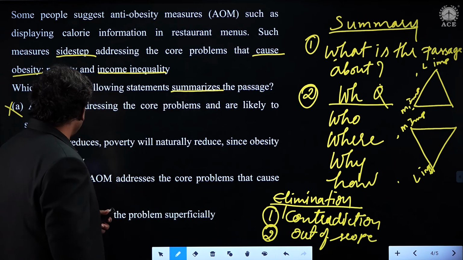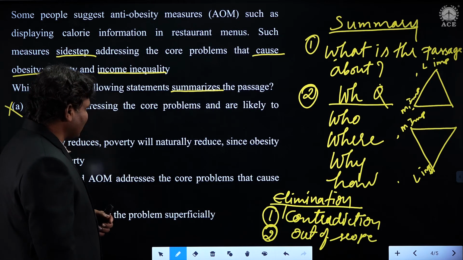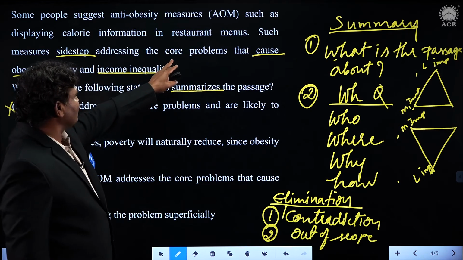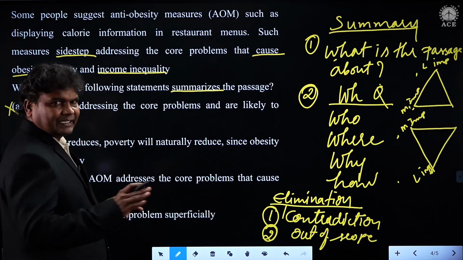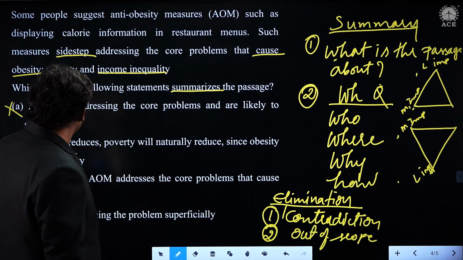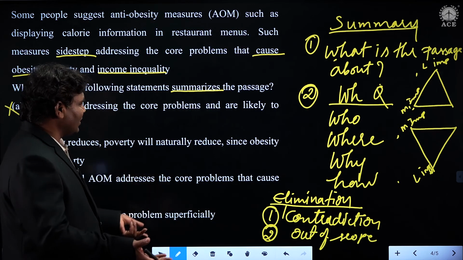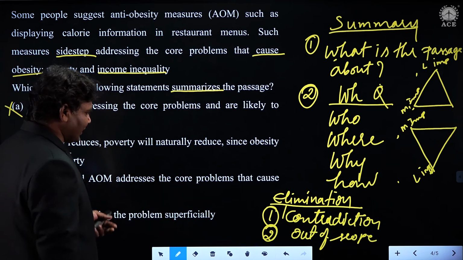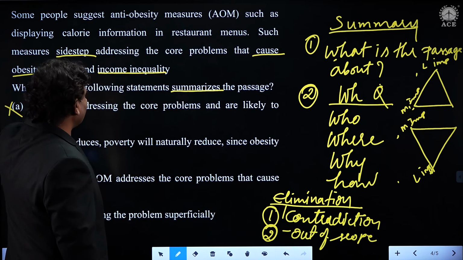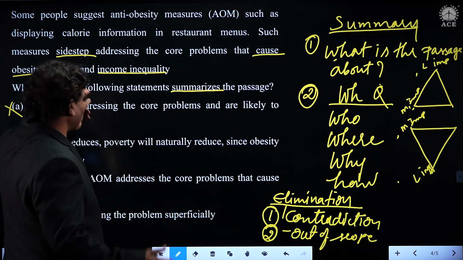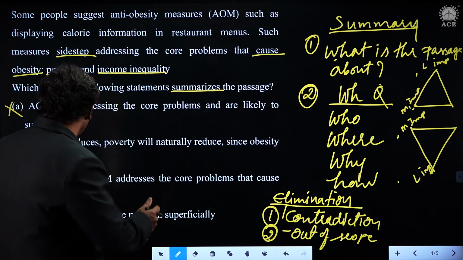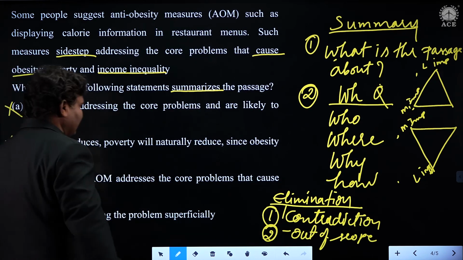Number 2: if obesity reduces, poverty will naturally reduce, since obesity causes poverty. Whereas what the passage mentions is what the causes of obesity are, and that has not been mentioned actually. How can you say obesity reduces poverty? That is out of scope, students. It doesn't mention what causes poverty, we don't know. How income inequality causes it, we don't know. So this option also we can easily eliminate.